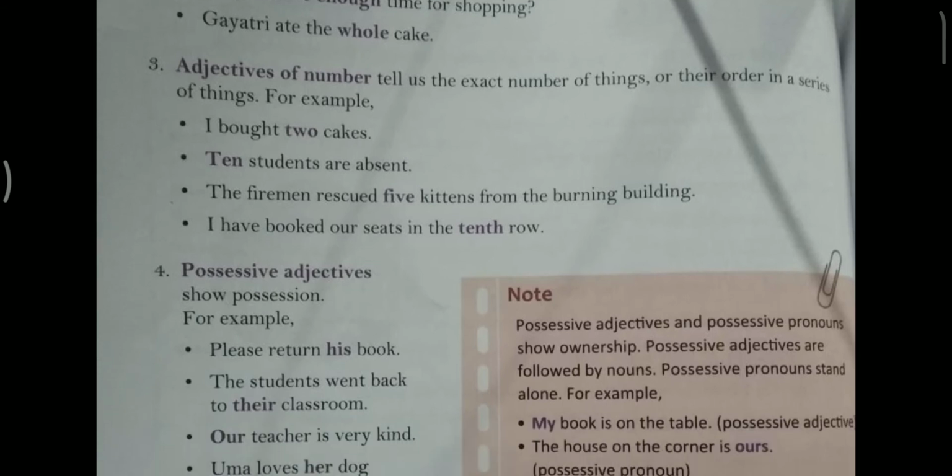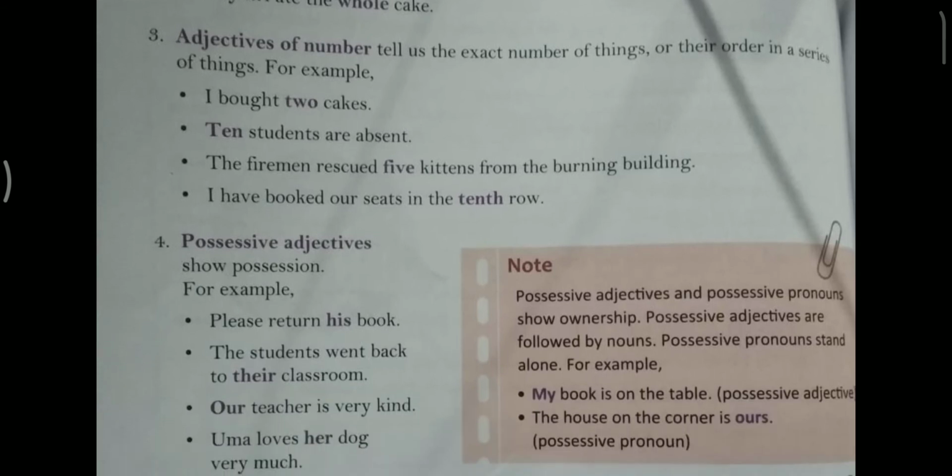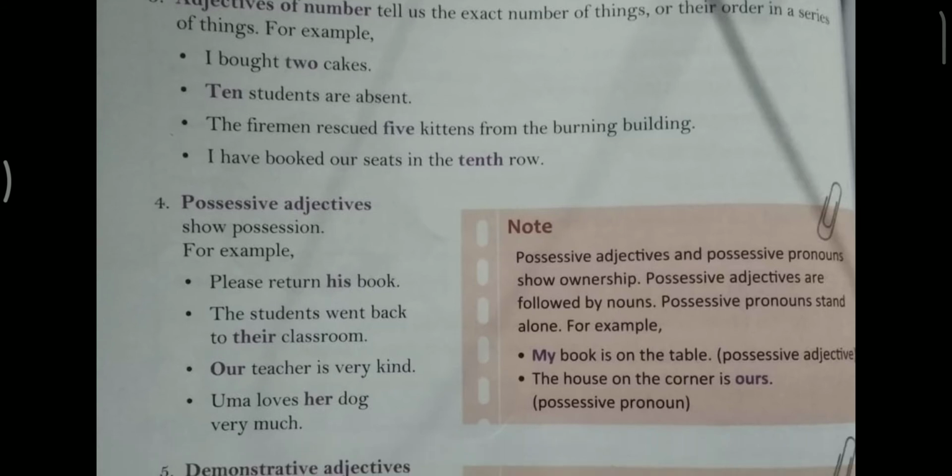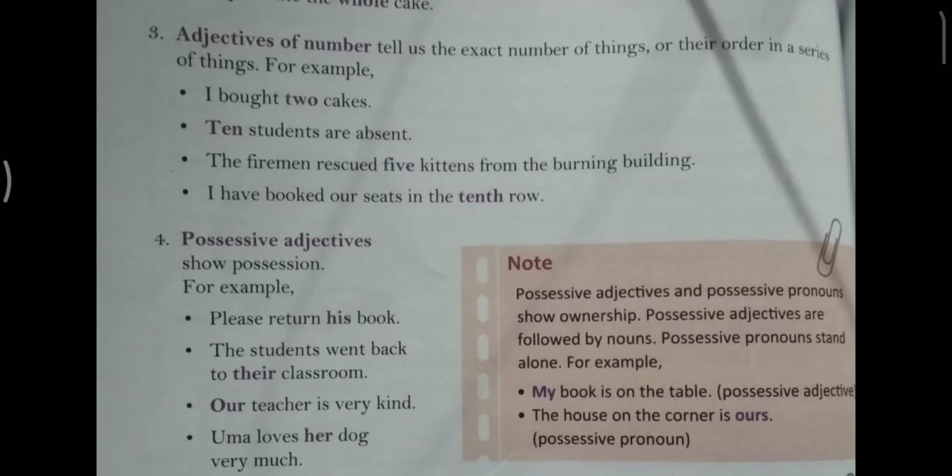Now third one we will discuss adjective of number. Adjective of number tells us the exact number of the thing or their order in a series of things. I have 2 pencils or 3 sharpeners. 2 or 3 here are adjectives of number.